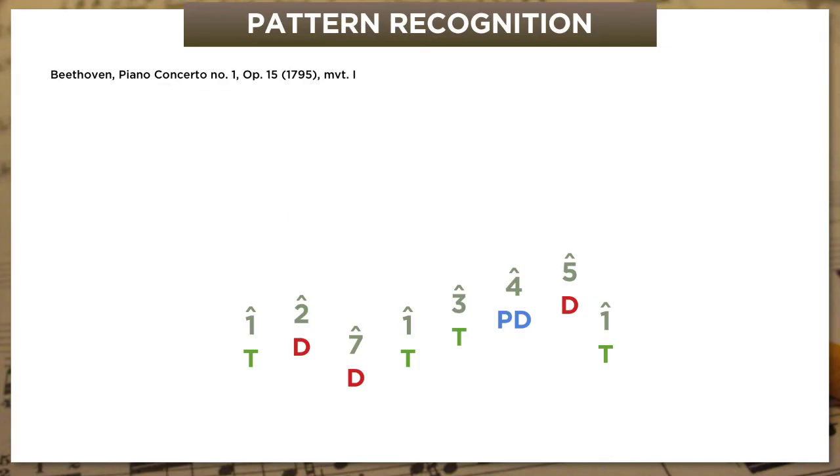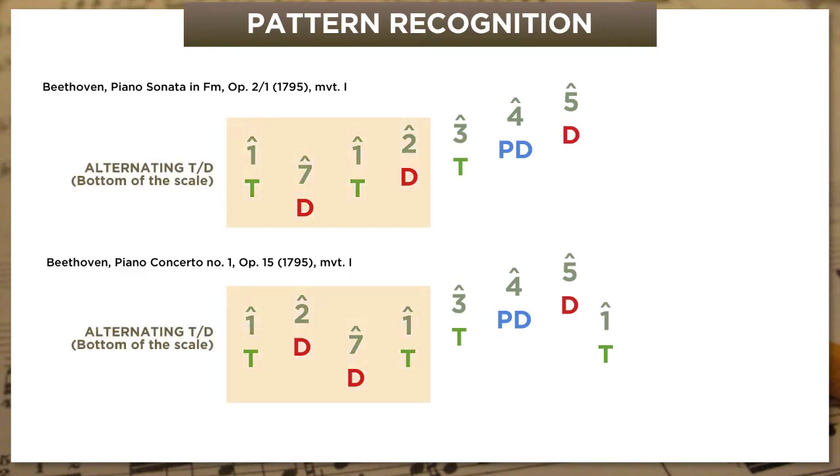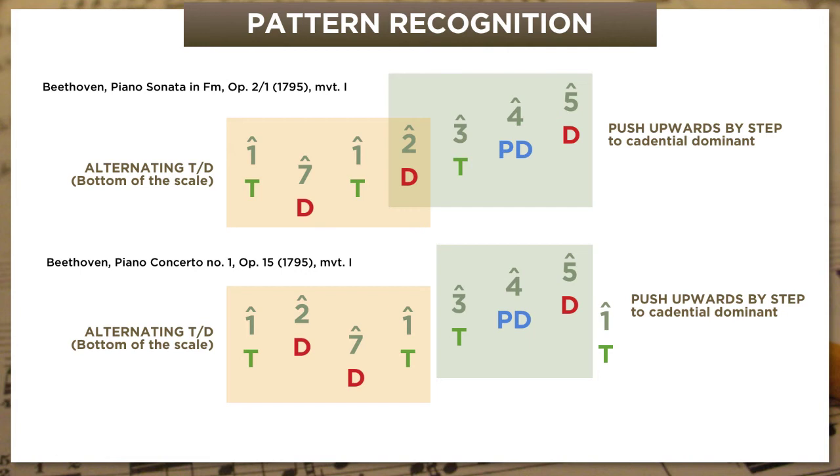And if we zoom out to generalize a little bit, we can see that both of these bass lines follow the same broad pattern. Each of the two phrases begins by alternating tonics and dominants in the lowest part of the scale, lots of scale degrees 1, 7, and 2. And then each of them marches upward by step to the cadential dominant. And this turns out to be an incredibly common scheme, especially at the opening of classical themes.